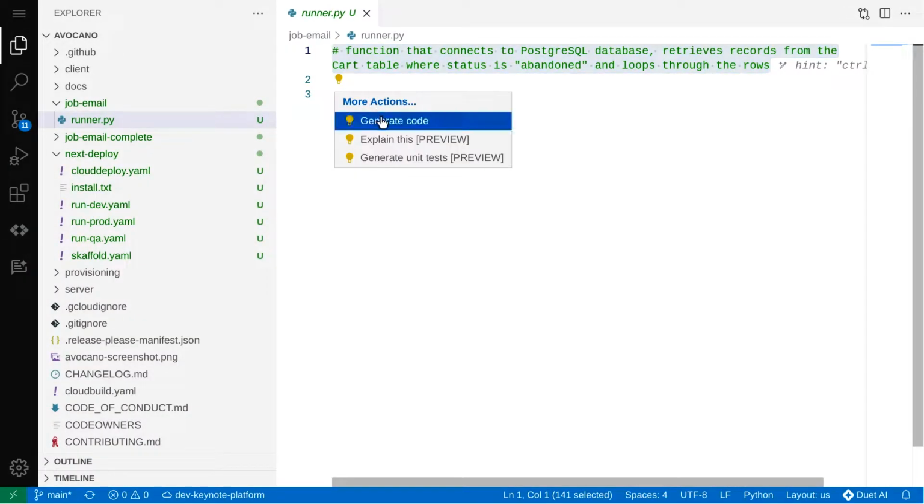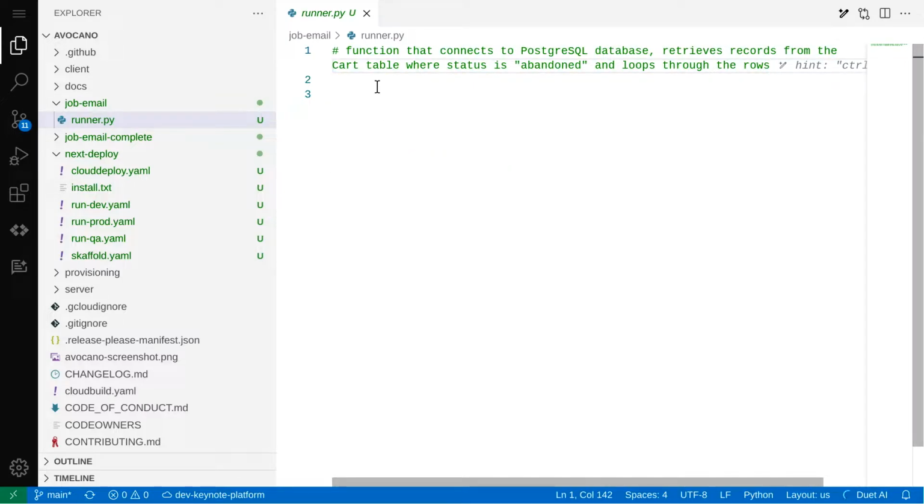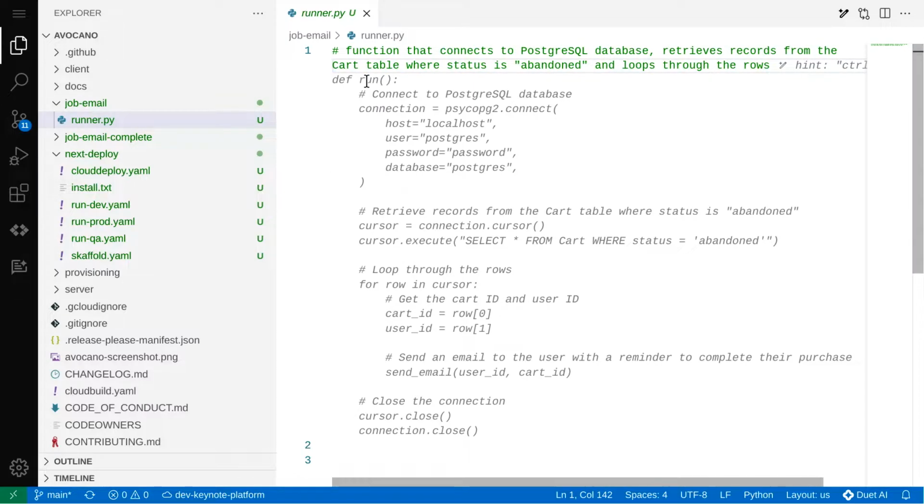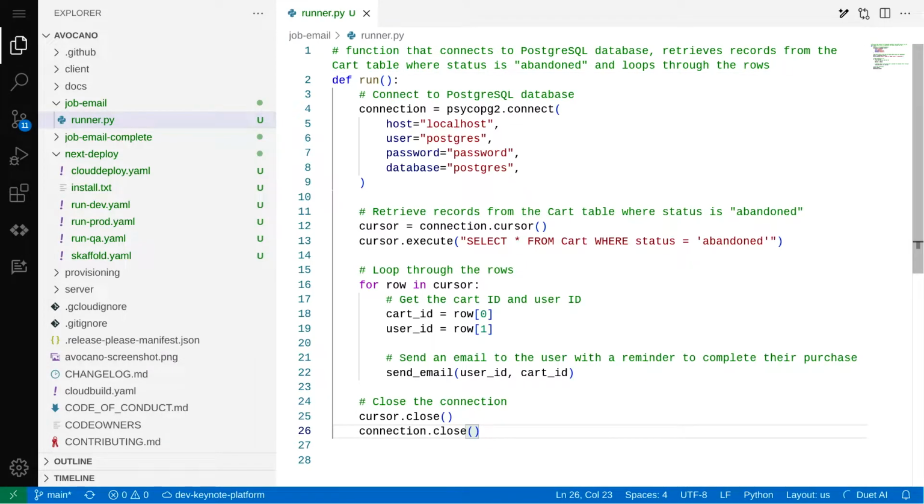We got the easy stuff, but now let's actually fix some of the app. We've noticed that it's a retail app, so we have some abandoned carts, a little more than usual, and we want to poke those customers. That's a good idea. Let's see if Duet AI and Cloud Workstations can help us write some code. You have a comment. Just from that, we can generate all the code we need to talk to a Postgres database, to loop through the rows, and then to email each customer that has an abandoned cart.